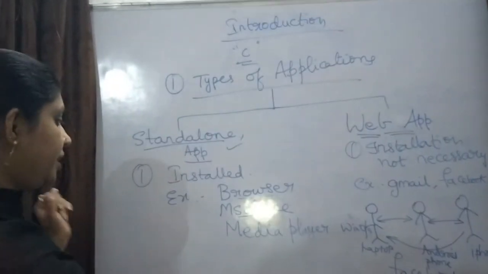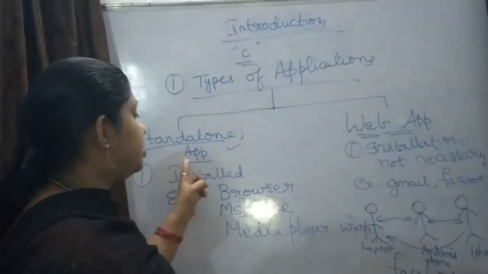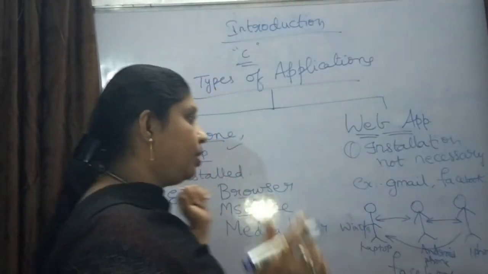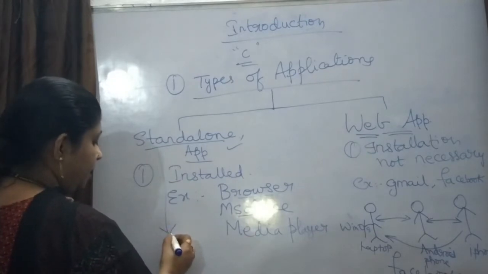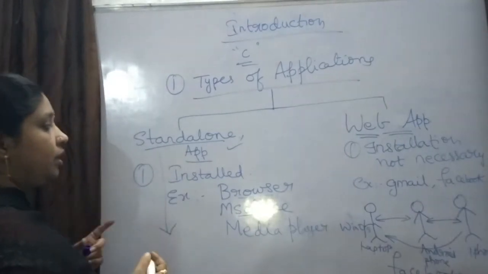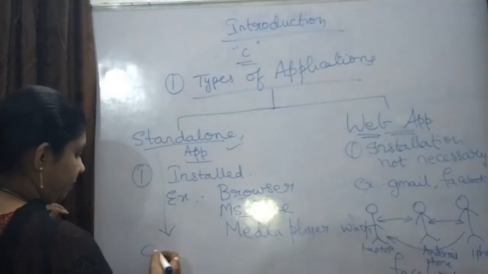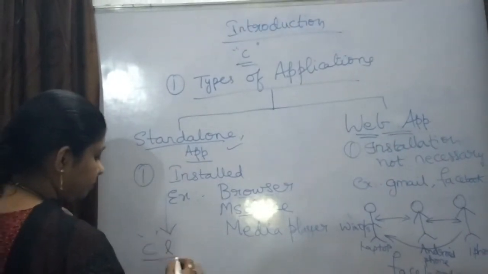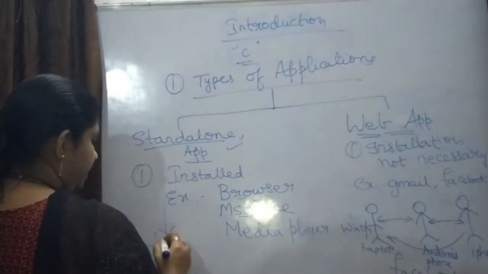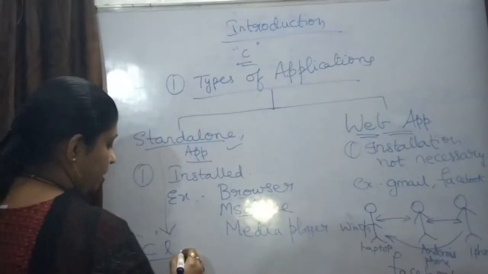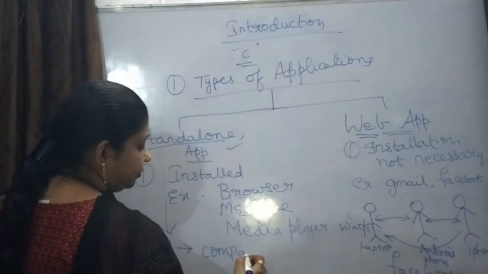Now I will explain further. Till now you might have understood standalone and web applications. For example, if you take C program, C language, this C language creates standalone applications. Now these applications are compatible.